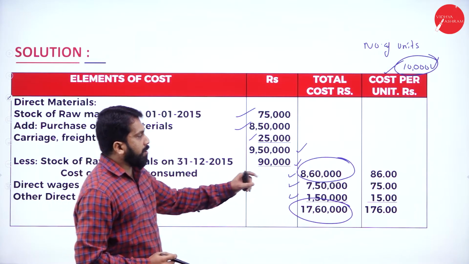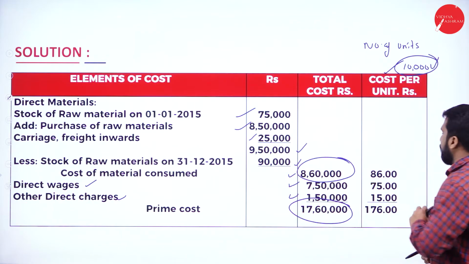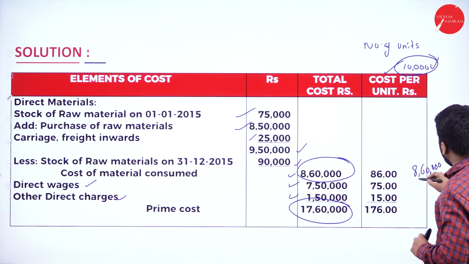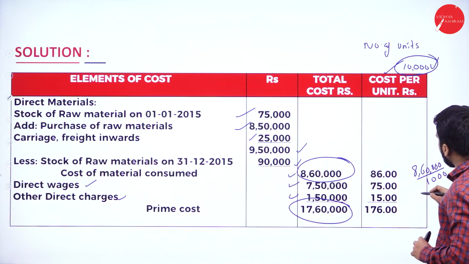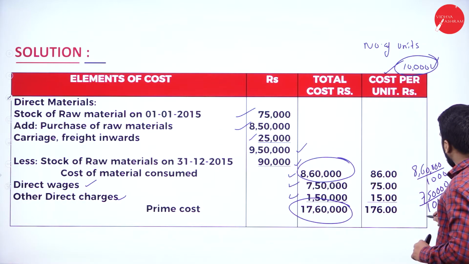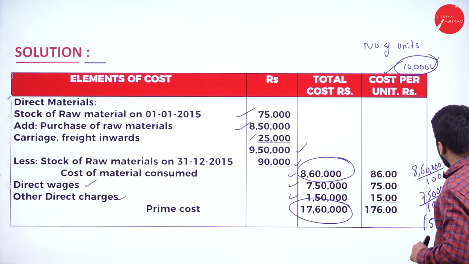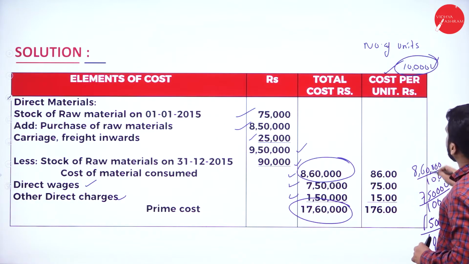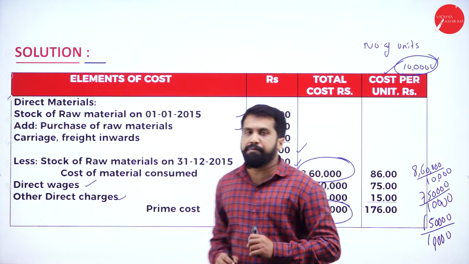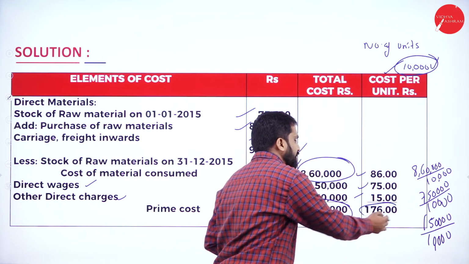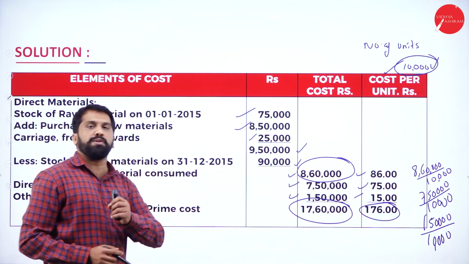Final answer, 17,60,000. Now, how did you get 86, 75, 15? Simple. 8,60,000 divided by 10,000, 7,50,000 divided by 10,000, and 1,50,000 divided by 10,000, the number of units. If you divide, you will get 86, 75, 15. Total is 176. Hope you understood.